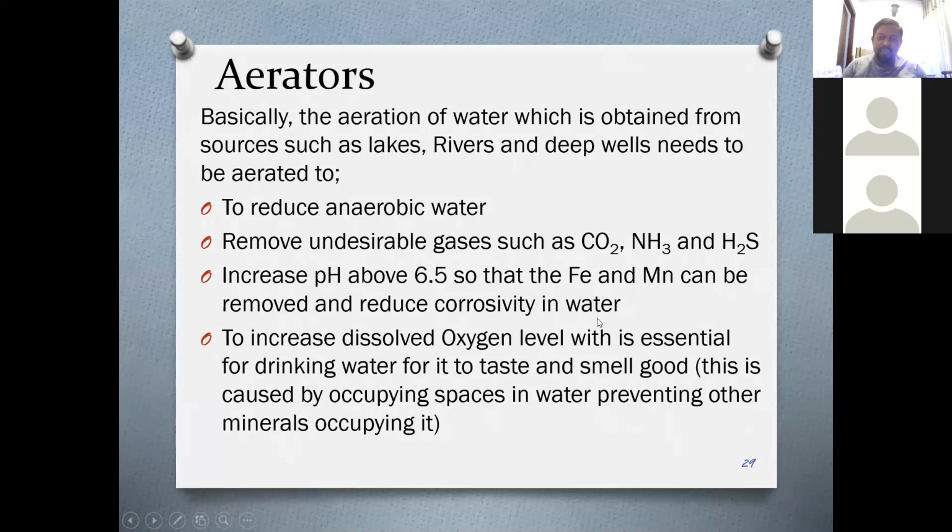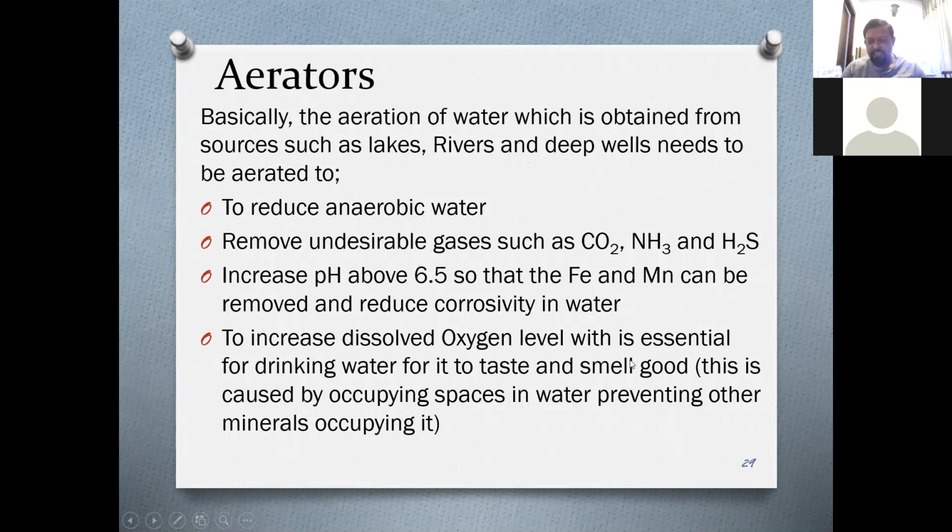Then to increase pH above 6.5 so that the iron and manganese can be removed and to reduce corrosivity in water, right? Sometimes water tends to contain iron and manganese. If you can increase the pH in water by increasing the amount of dissolved oxygen, you can simply precipitate iron and manganese. So the final cause is to increase the dissolved oxygen level, which is essential for drinking water, for it to taste and smell good, right?